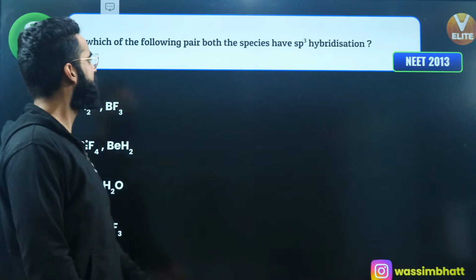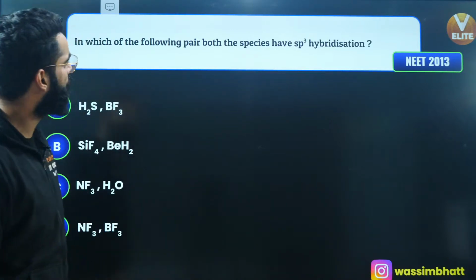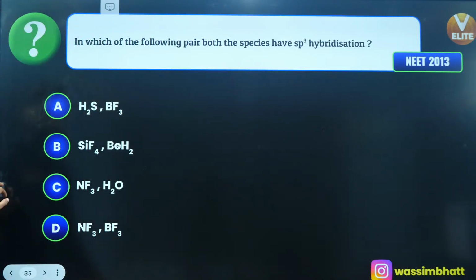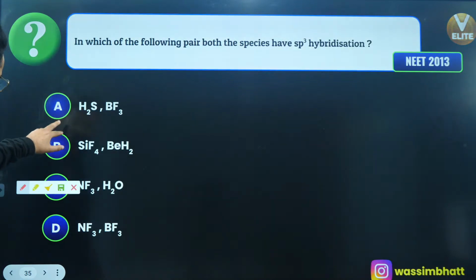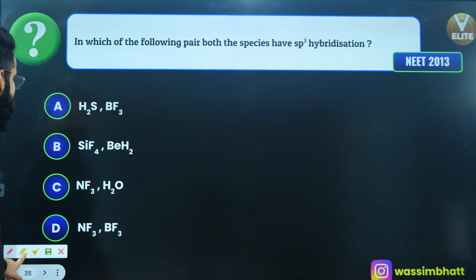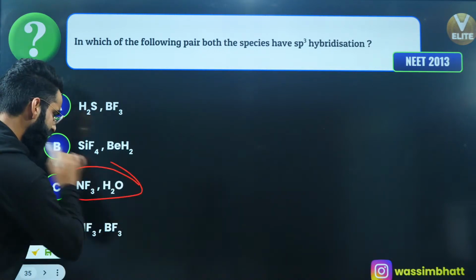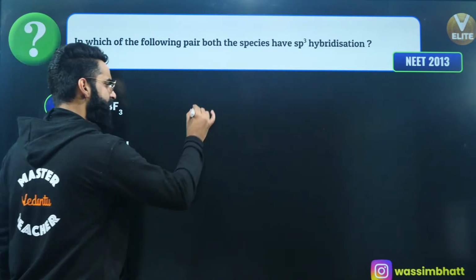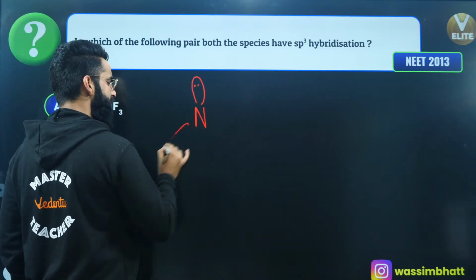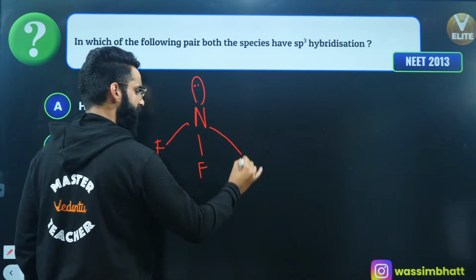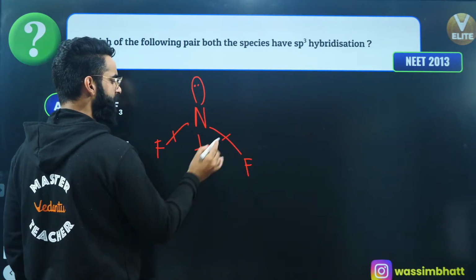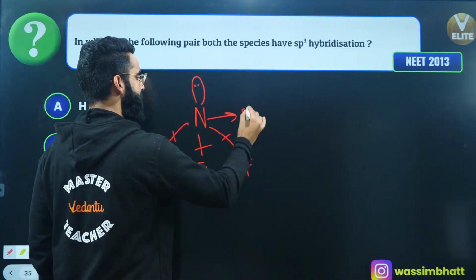In which of the following pairs do both the species have sp3 hybridization? We need to check one by one, right? Well, I got the answer. It is NF3 and water. If you look at the NF3 structure, nitrogen has 1 lone pair and there are 3 fluorine atoms. So 3 sigma bonds, 1 lone pair, so 3 plus 1, 4, hybridization is sp3.